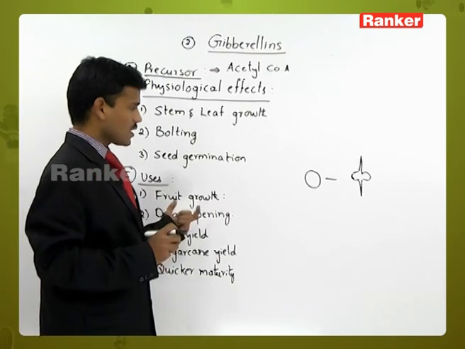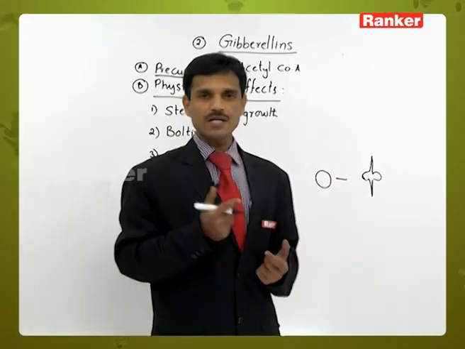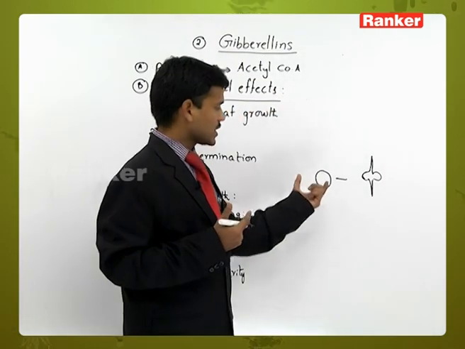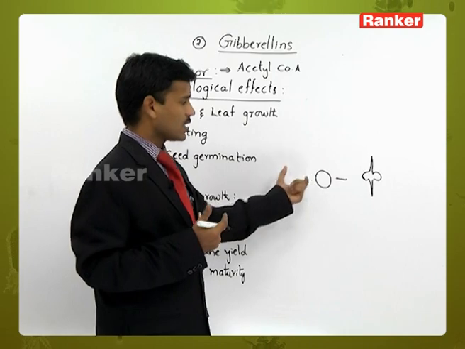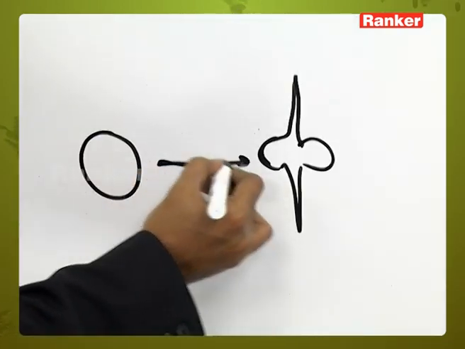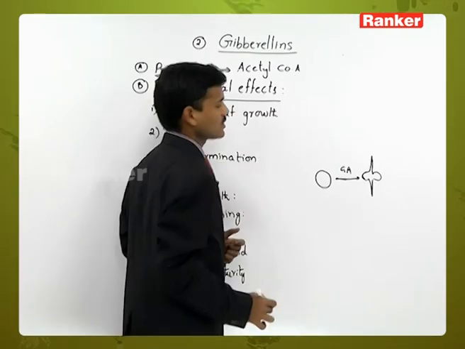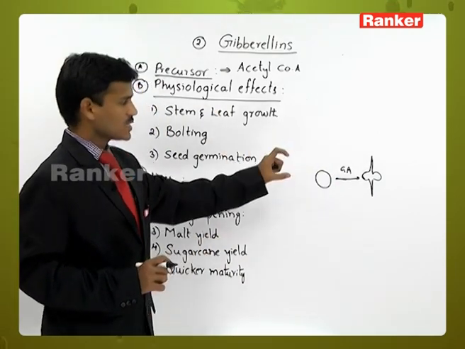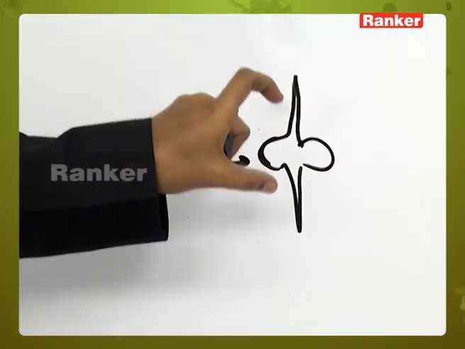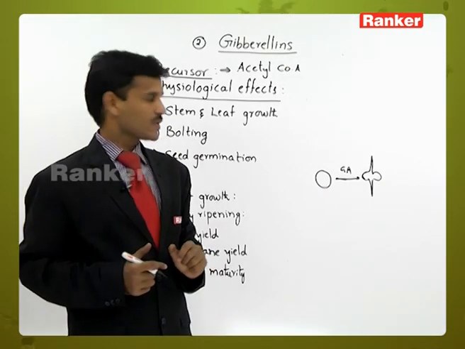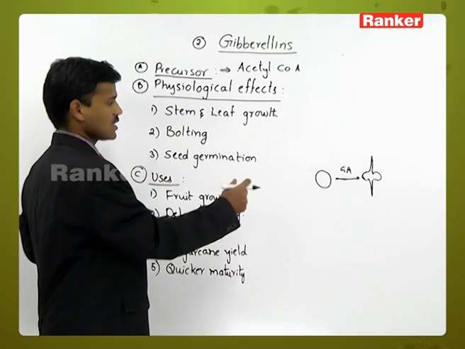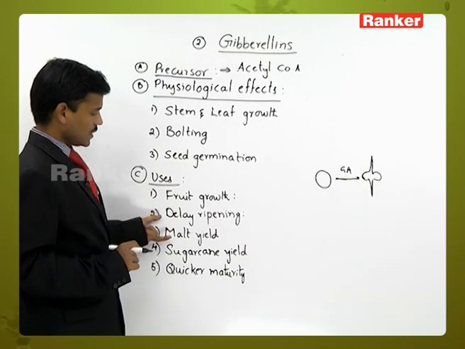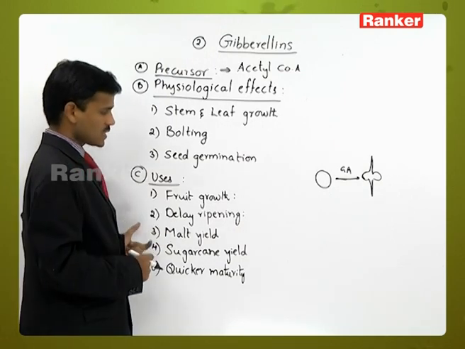If gibberellic acids are not present, the seed cannot germinate. If the seeds are not germinating, we cannot use them in the brewing or alcohol industry. So germination occurs due to the effect of gibberellic acids, and the stored food materials are converted into malt or maltose sugar. These seedlings are used for the fermentation process, mainly barley or wheat seeds. So in malt production, gibberellic acids are involved.